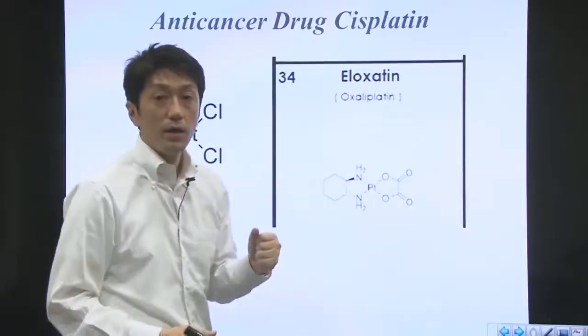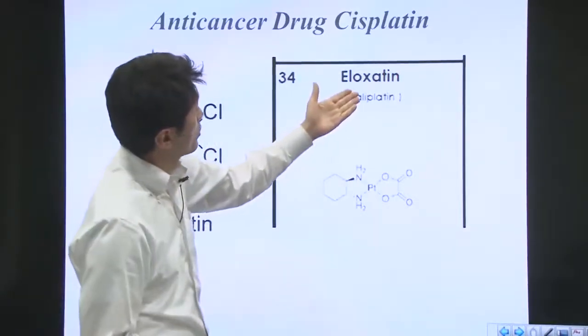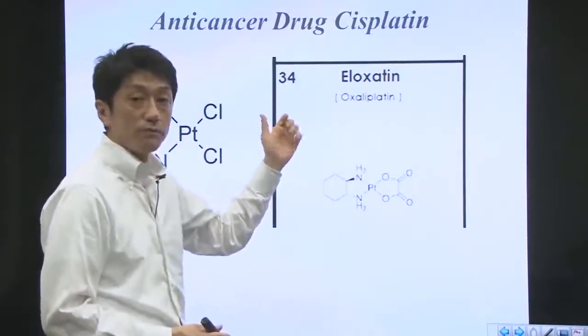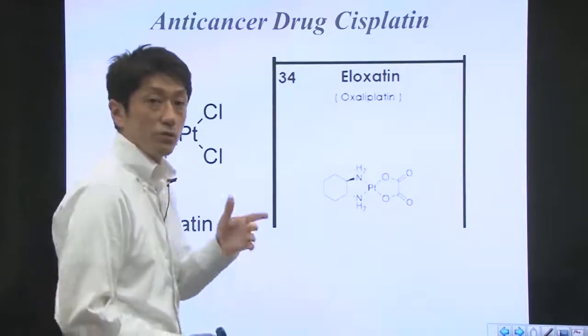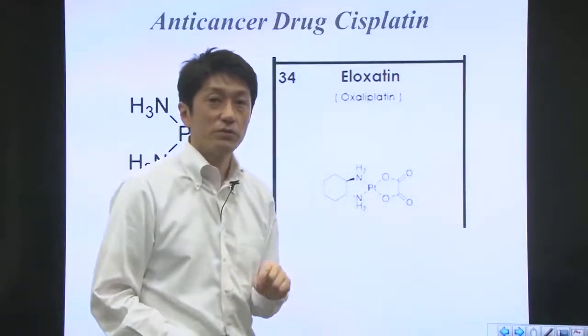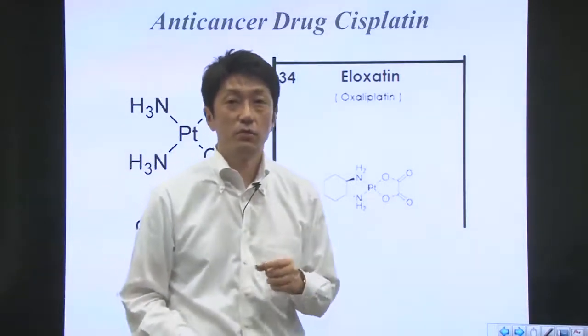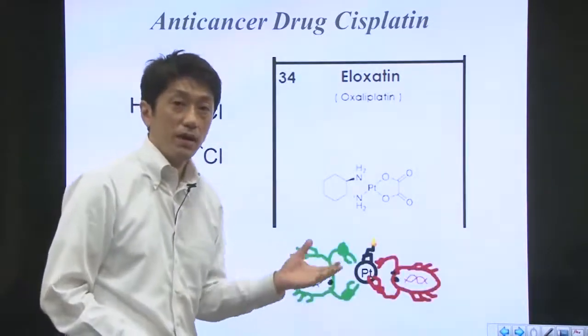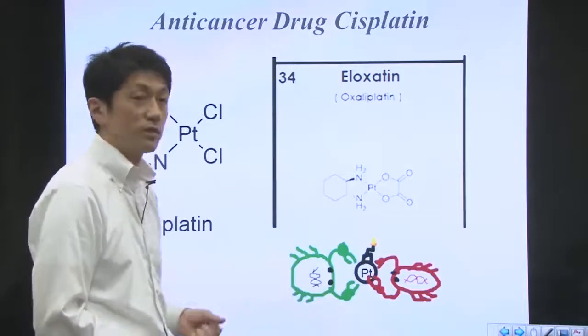oxaliplatin. The drug number is 34. Do you want to see its constellation? One ethics student wrote this. I like this because it is well thought.